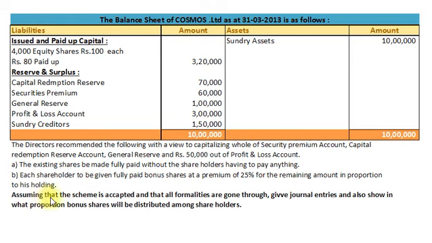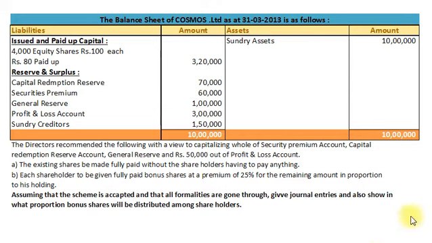Assuming that the scheme is accepted and that all formalities are gone through, give journal entries and also show in what proportion bonus shares will be distributed among shareholders.